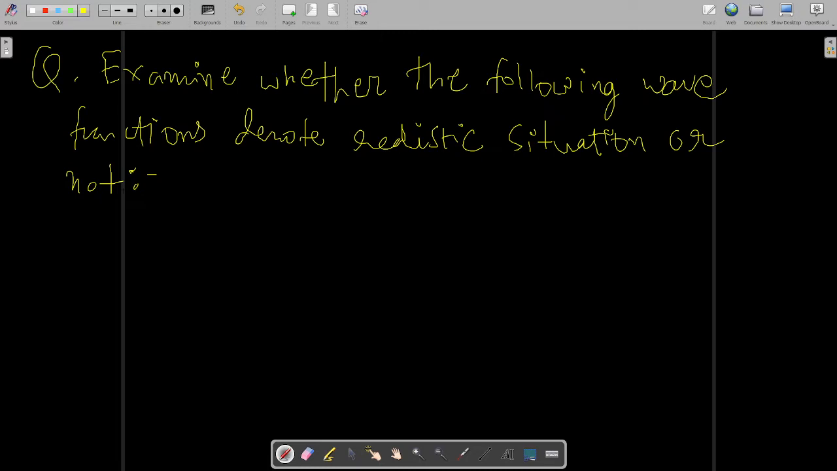Okay, so the very first question is this: psi x is equal to a e to the power i kx. Okay, this is what you have to examine. So this is the equation of a plane wave basically.